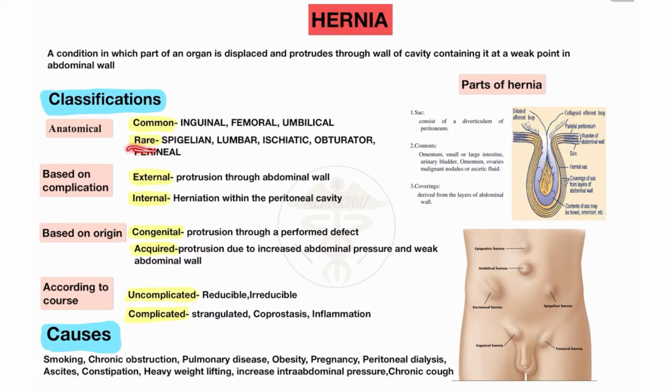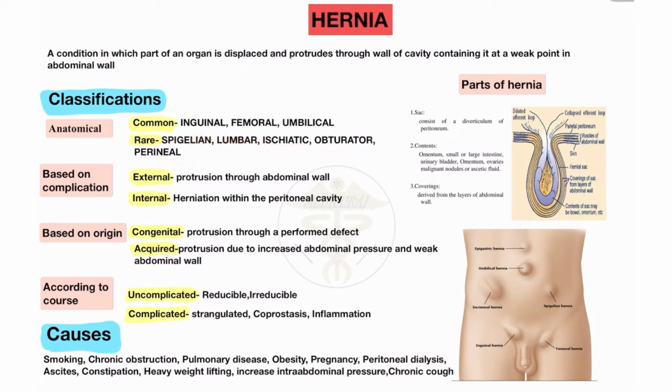Rare types of hernia are the Spigelian hernia and the lumbar hernia, which occurs in the lumbar region. Sciatic hernias occur in the sciatic foramen. Obturator hernia occurs in the region of the obturator foramen, and perineal hernia occurs in the region of the perineum, the perineal cavity. These are the rare types of hernia you will see in patients.